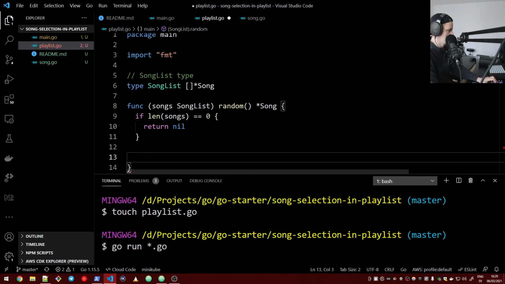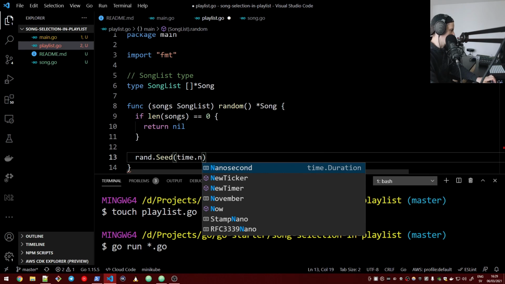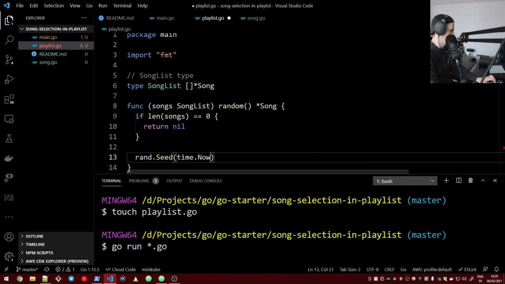However, we need to return random if there are songs in the list. So we will say rand.Seed of time.Now().UnixNano().